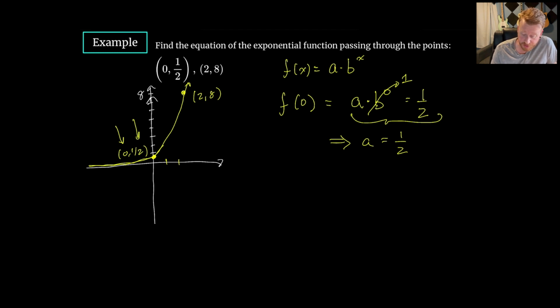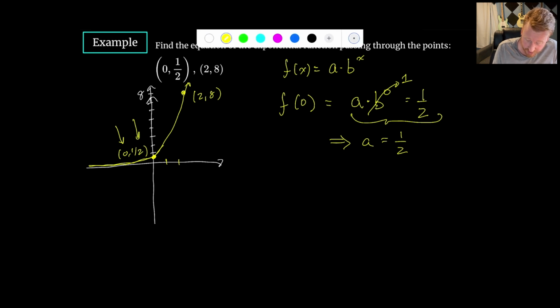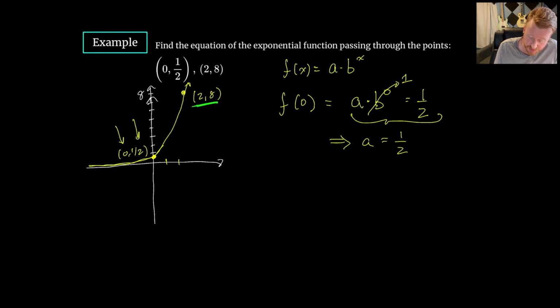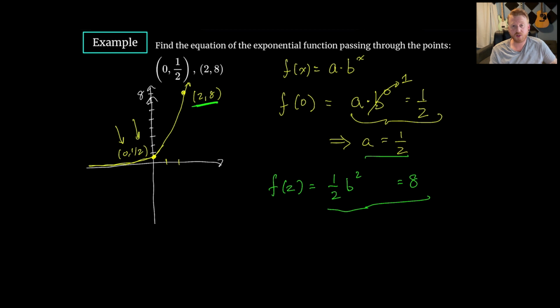So now we'll use the other point to see if we can figure out what B is. Knowing that A is 1/2, I know that f of 2 is going to be equal to 8 once we're done. That is what this point is telling me: if you plug in 2, you get 8. But I also know that A is 1/2, and I've got B to the 2, or B squared there. So now I can use this portion to solve for B.